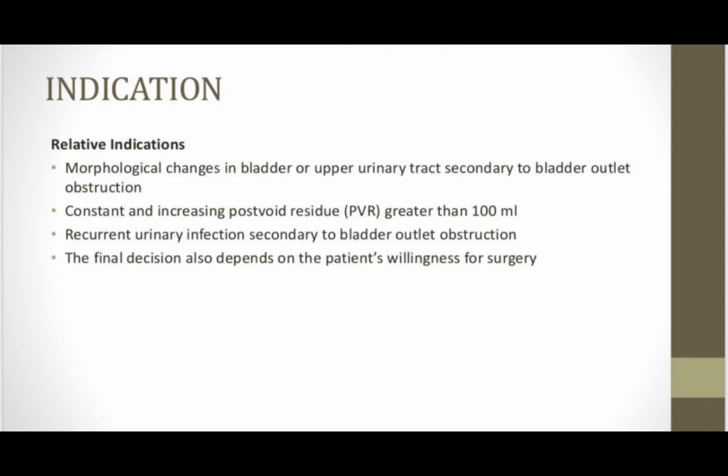The relative indications include morphological changes in the bladder or upper urinary tract secondary to bladder outlet obstruction, a constant and increasing post-void residual of greater than 100 ml, and recurrent urinary tract infection secondary to bladder outlet obstruction. The final decision also depends on the patient's willingness for the surgery. So these are the relative indications for TURP.